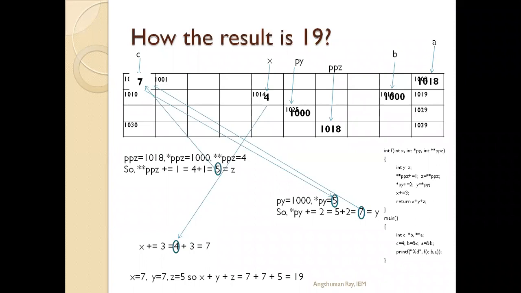Excuse me, sir. Every time, do we need to draw this table and write the addresses of the variables? Is there a shortcut method to just get to the output? Yes. In your memory, you have to understand how the data is stored. You have to have the concept of that. To make you understand this, I have drawn this table.